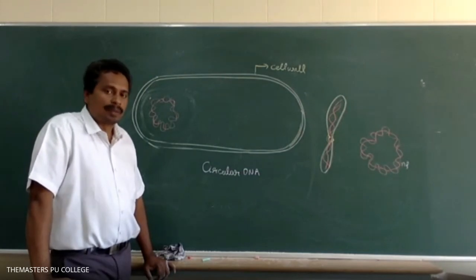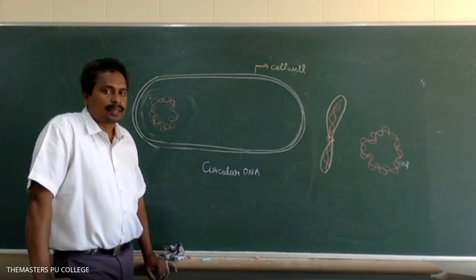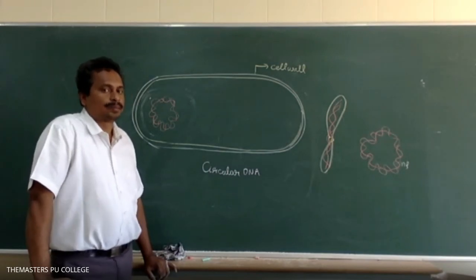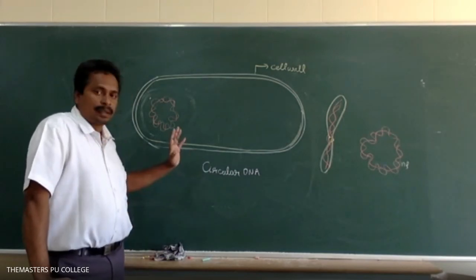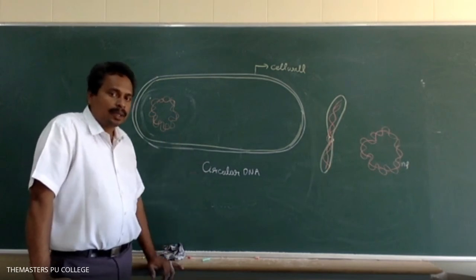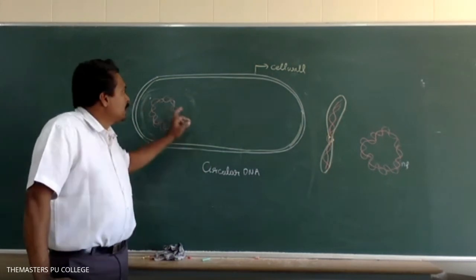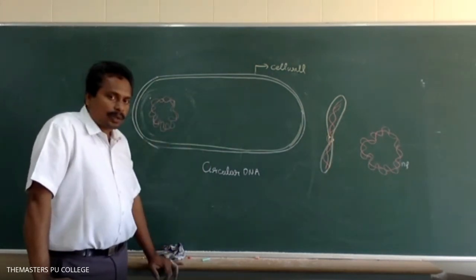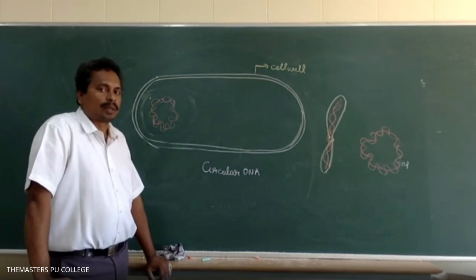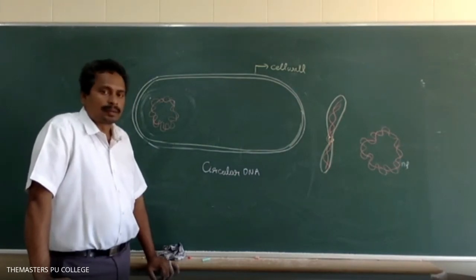Whereas in some viruses, some organisms, RNA acts as the genetic material. So here DNA acts as the genetic material in bacteria. The genetic material is not surrounded by the nuclear membrane, the nuclear envelope. Is it clear?